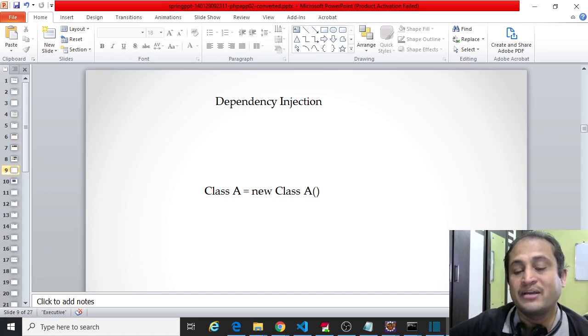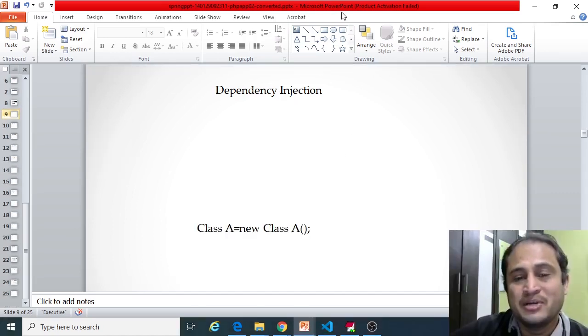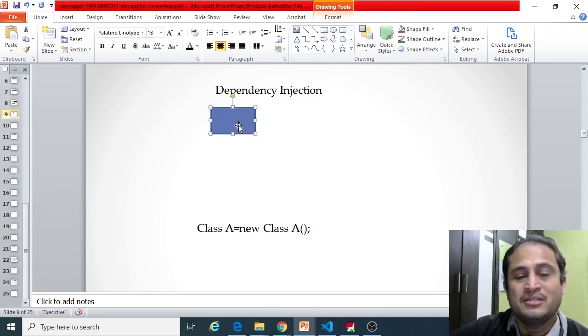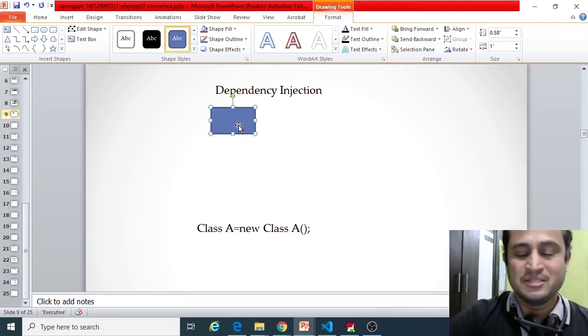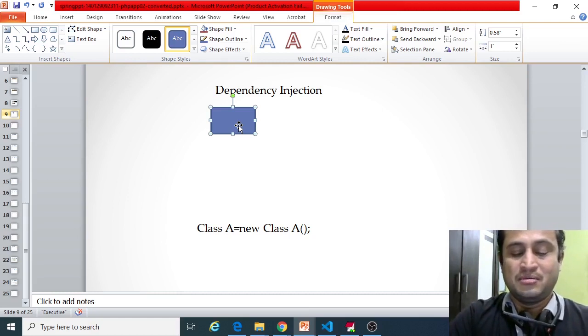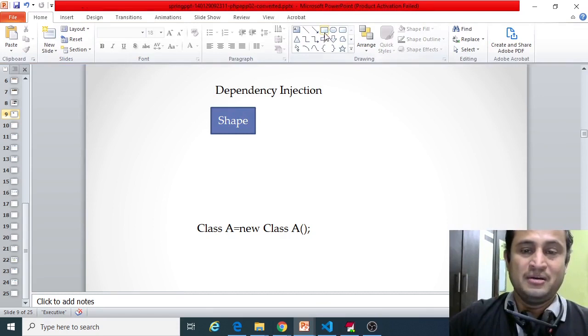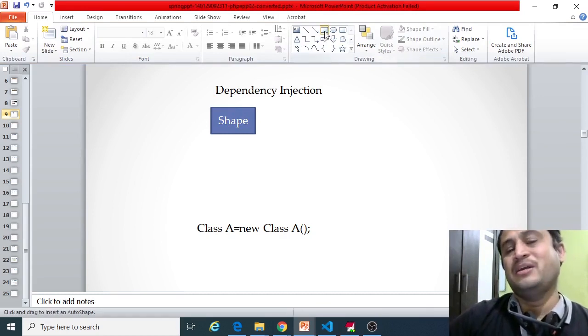I will take one example here. Let me explain in a simple way. Let us imagine there is one class called, I think not a class actually, this is an interface. I am naming it Shape. And we have different shapes, right?